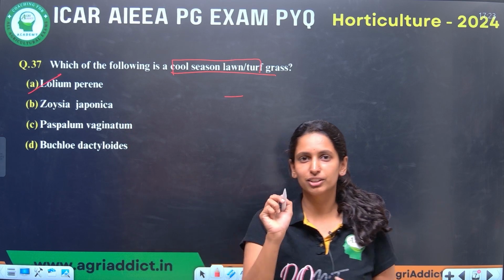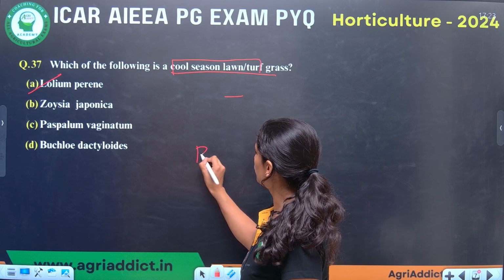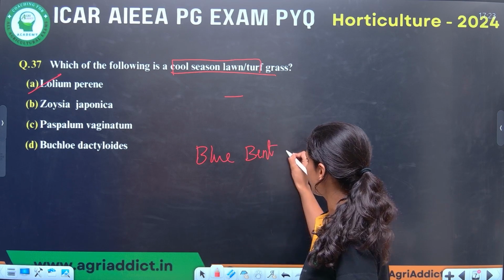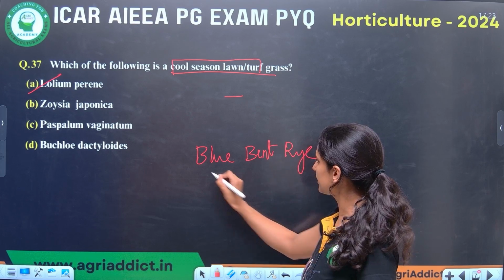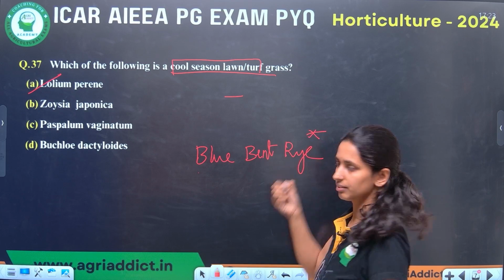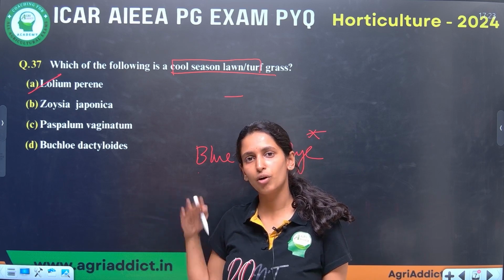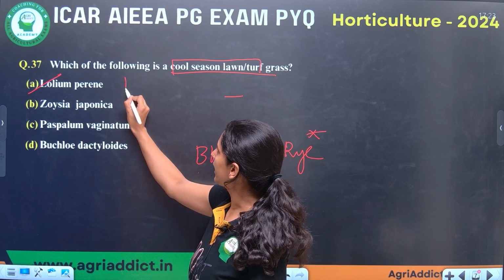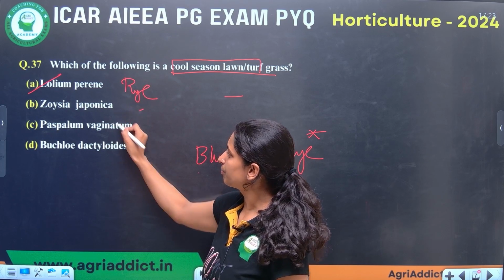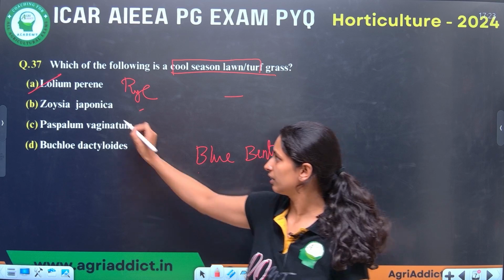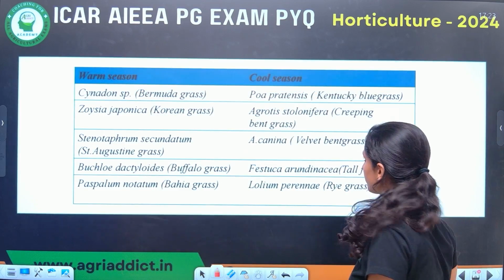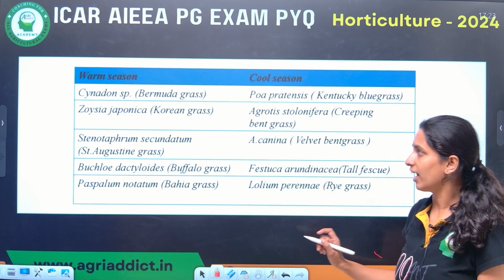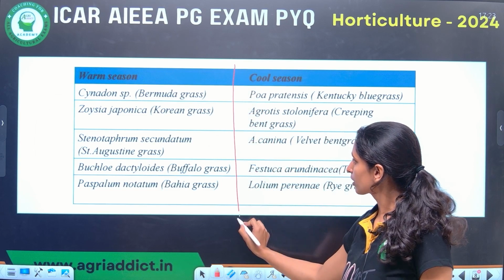I will give you one code word: blue bent ray. There are very few cool season grasses, so you can easily remember. These are three important cool season grasses. If you remember this, you can easily eliminate the warm season grasses. This Lolium perenne is the ray grass. Others are warm season grasses, of course. I have given you the list of grasses. Please take a screenshot of this slide. This is very important. If they ask, they will mainly ask from this only.